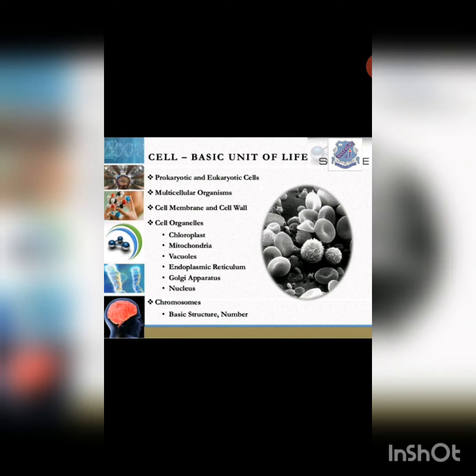Talking about cell organelles, there are chloroplast, mitochondria, vacuoles, endoplasmic reticulum, Golgi apparatus, and nucleus. Apart from this, there are also chromosomes, which are a basic structure and whose number we are going to discuss. So, this is what we are going to discuss in this whole chapter.